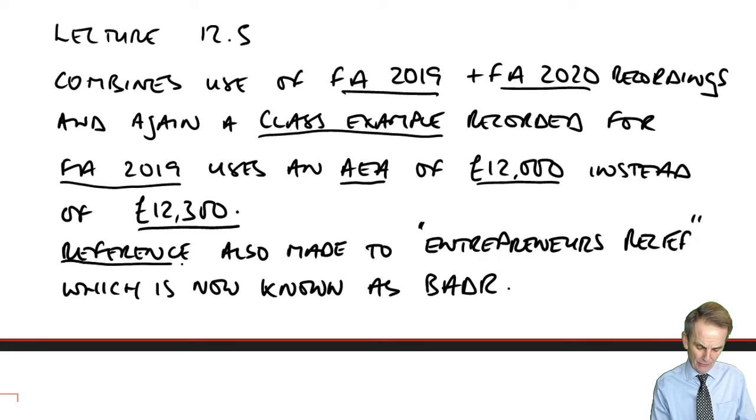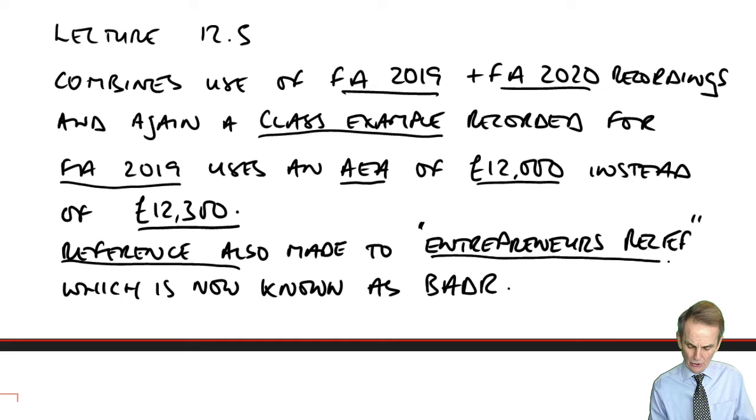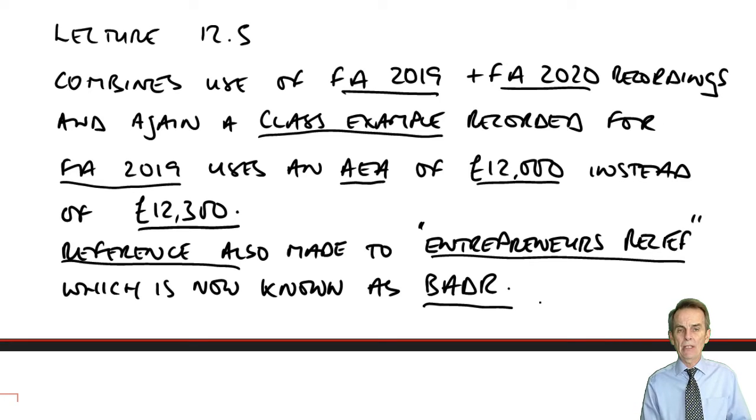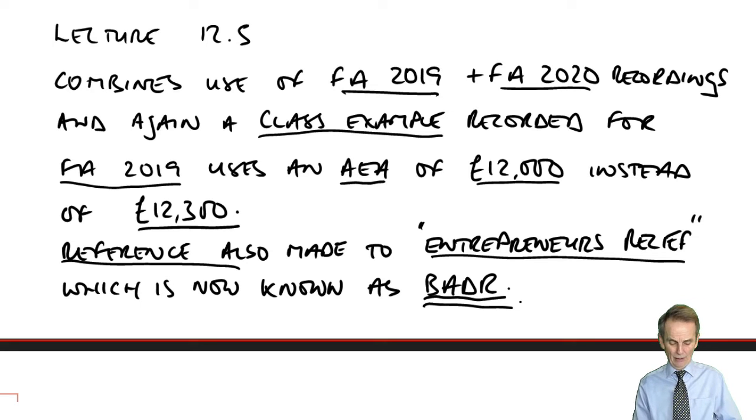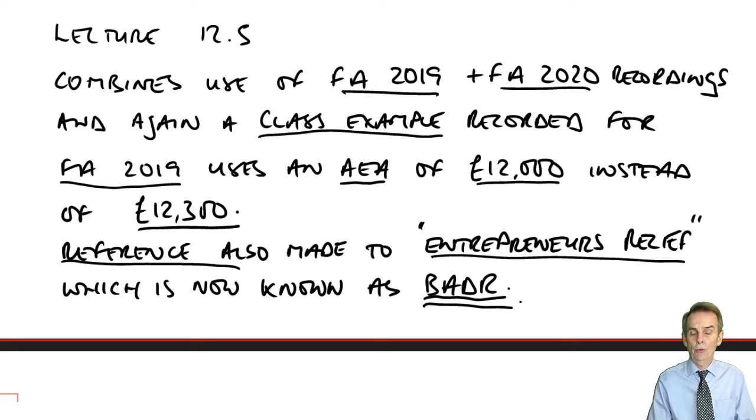and it's only a mention in passing during the lecture, but I do make a reference to something called Entrepreneurs Relief. Now that is simply the old name for what is now known as, well, I hope you might recognise that from earlier in this chapter, the relief known as Business Asset Disposal Relief. If you hear a reference to Entrepreneurs Relief, you think, hang on a minute, what's that? Don't worry, it is now known as Business Asset Disposal Relief. More details, of course, of which are to come in Chapter 14, when all of the most important reliefs, indeed, contained within our syllabus will be covered there.